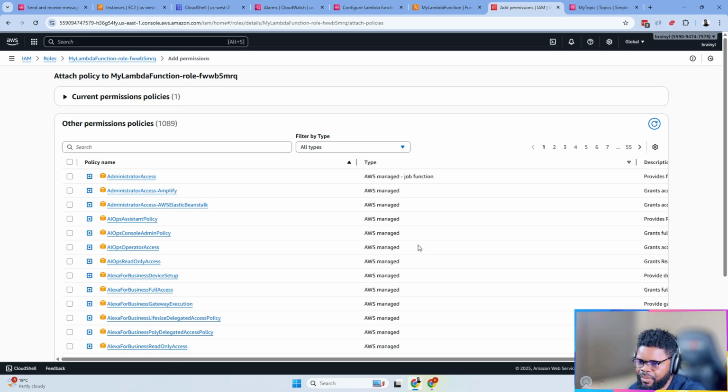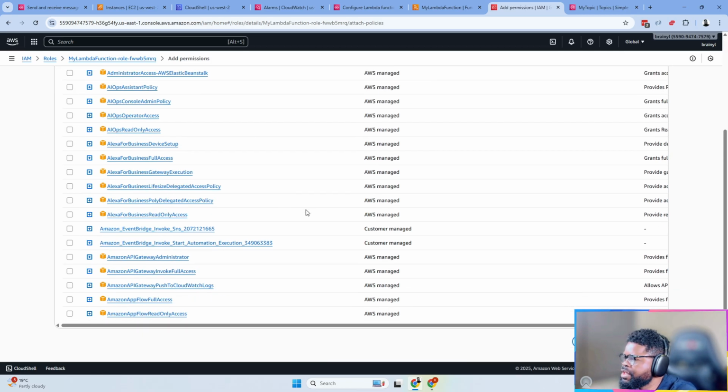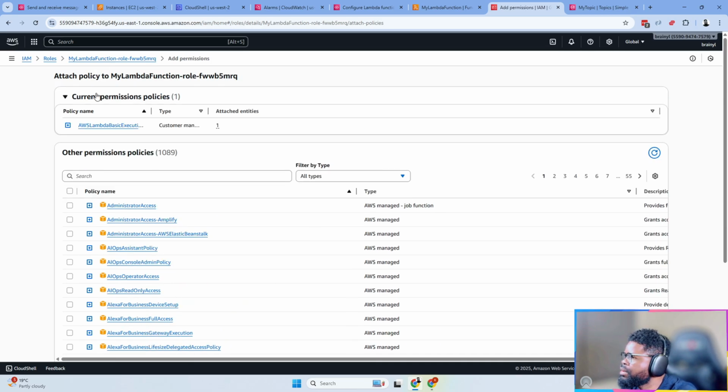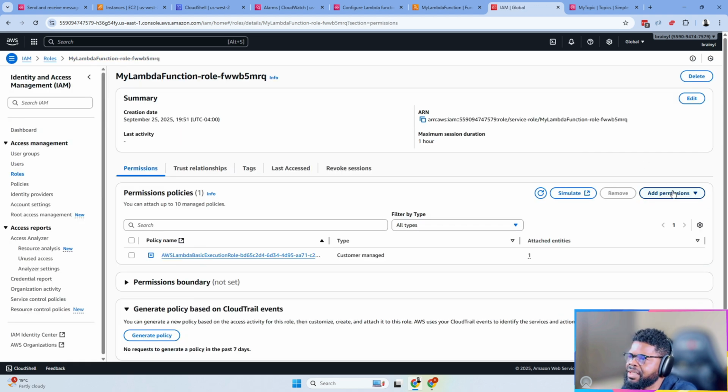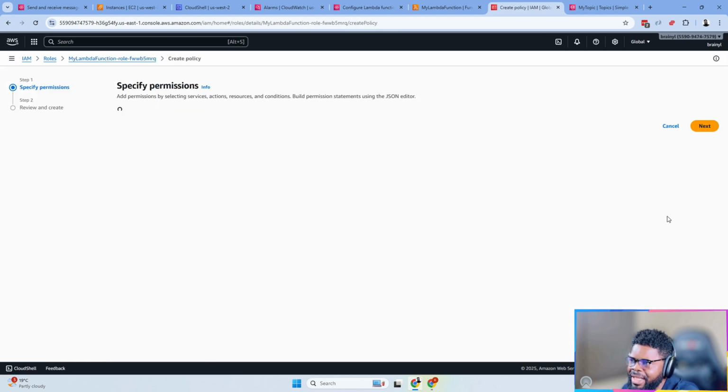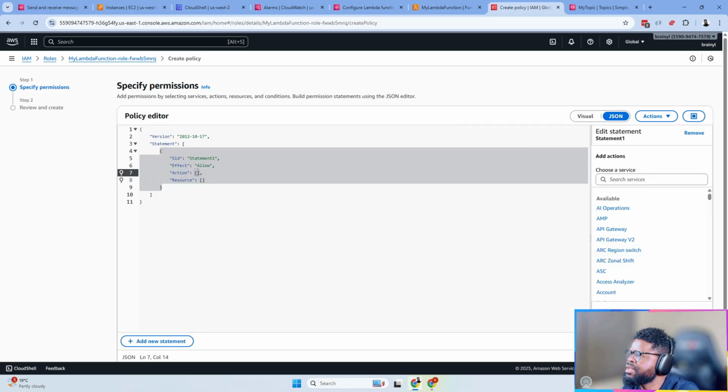Inline policies will stay alongside the entity you're adding them to. It's not like a managed policy, which has a lifetime outside of the entity. I think we've seen all that. Sorry, I was trying to create an inline policy, right? Yeah, that's what I wanted to see. I think I was choosing the wrong option.